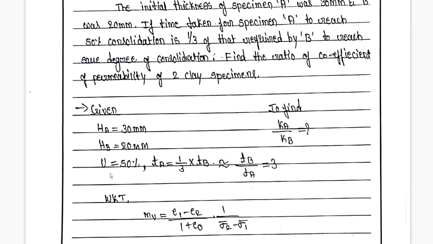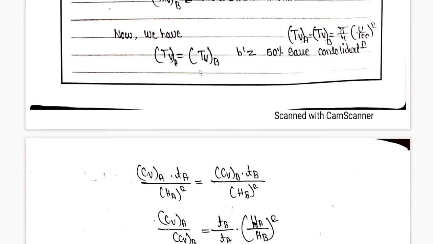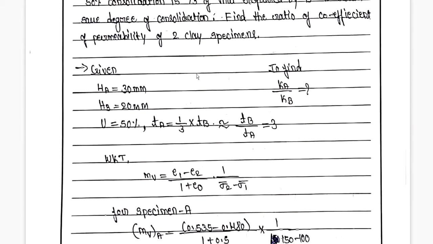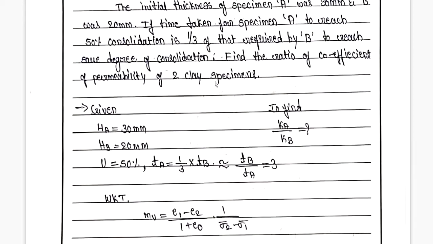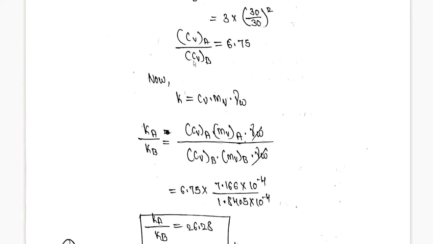Based on that, we have written the ratio over here. You can go through it, and based on this ratio we have calculated the remaining data. What they have asked us to find is the coefficient of permeability. The formula for coefficient of permeability is given over here. Actually this is the formula for MV: MV is equal to K divided by CV into mu W. We have just modified it to make it suitable to calculate the K value. So like this we have calculated.